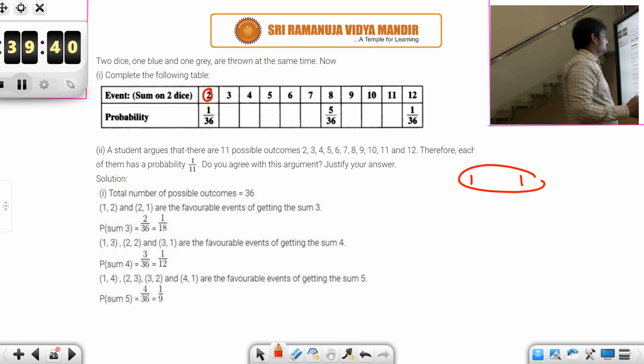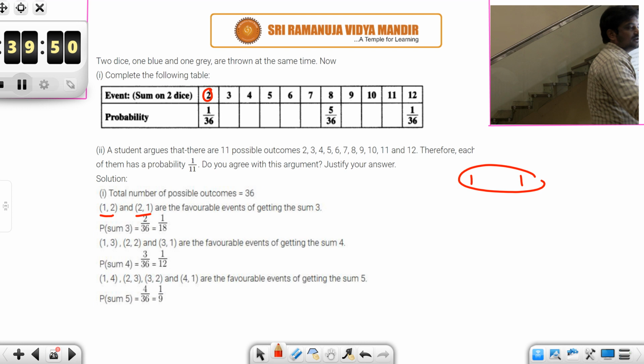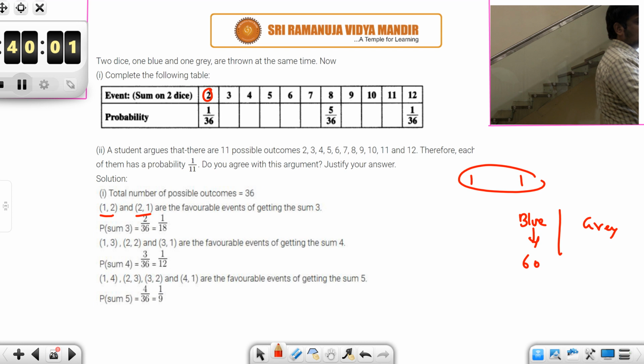When do you get 3? For getting 3, either you should get 1 and 2 or 2 and 1, right? So how many possibilities are there? 2 possibilities. First of all, there are 2 dice, right? One is the blue one and the other is the gray one. The blue one will show 6 outputs, and the gray one also will show 6 outputs. So the total number of combinations will be 36.